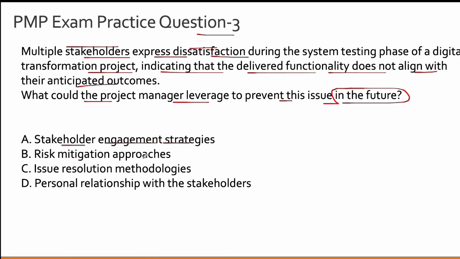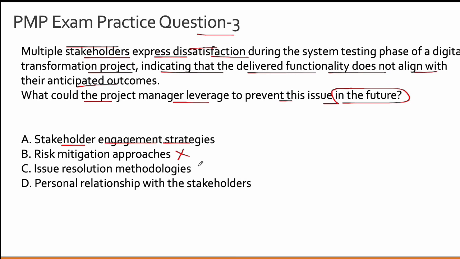Option B, risk mitigation strategies or risk mitigation approaches. Very, very broad option, guys. Because while you can remotely link it to, okay, this was also a risk of stakeholders expressing dissatisfaction, it can take into account risks of cost, risks of schedule, risks of communication, risks of scope. So that's a very, very broad option. Whenever you are evaluating answer choices, be very careful of such broad options, which generically might make sense, but are out of context of this specific scenario. That is why option B is incorrect.